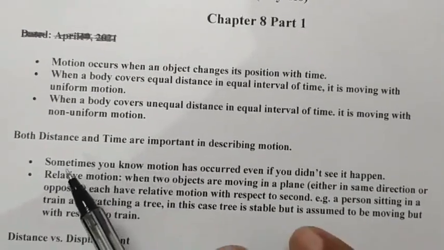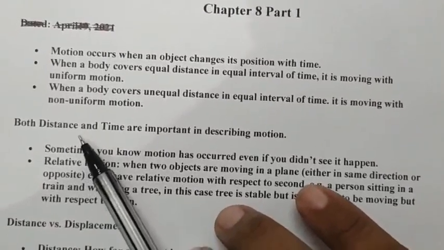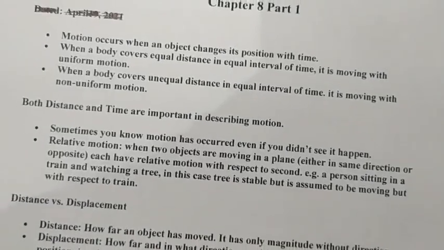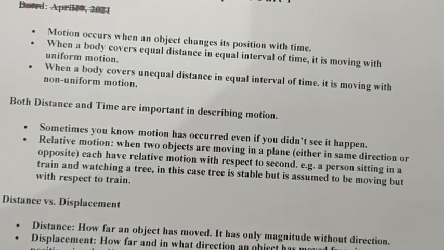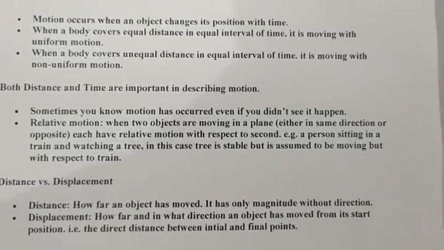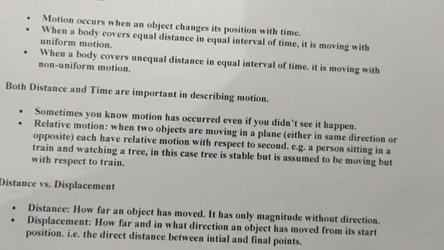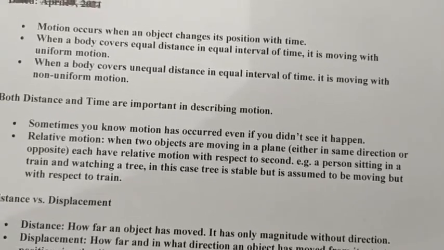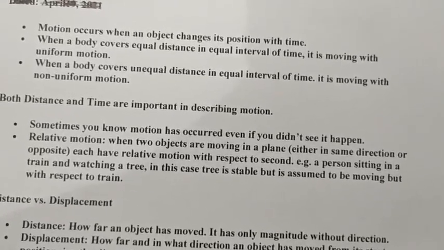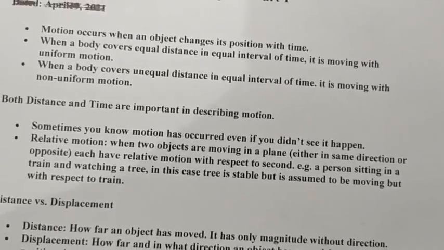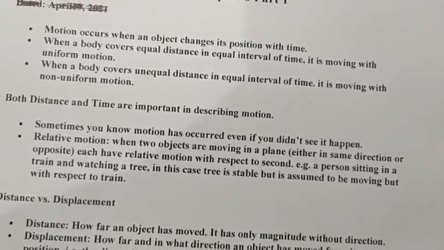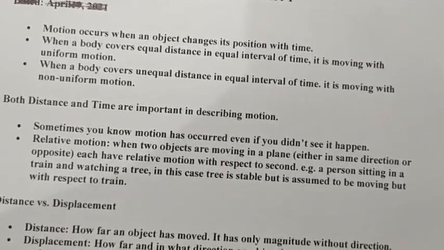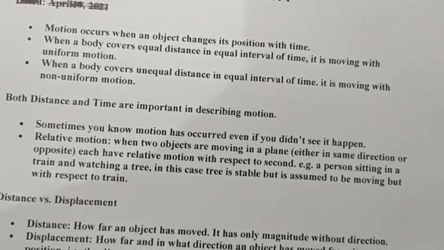After that, we are talking about distance and displacement. Next definition is distance and displacement. Distance is the total path length covered by a body. Displacement is the shortest path traveled by a body.